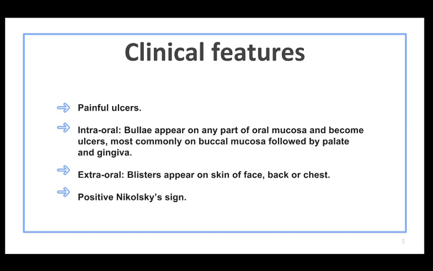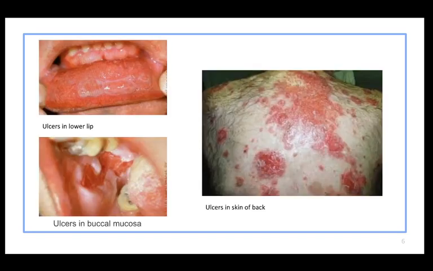Intraorally, bullae appear on any part of the oral mucosa and become ulcers, most commonly on the buccal mucosa, followed by the palate and gingiva. Extraorally, blisters appear on the skin of the face, back, or chest. Pemphigus vulgaris has a positive Nikolsky's sign. In this picture, we can see ulcers in the lower lip, ulcers in the buccal mucosa, and ulcers in the skin of the back.